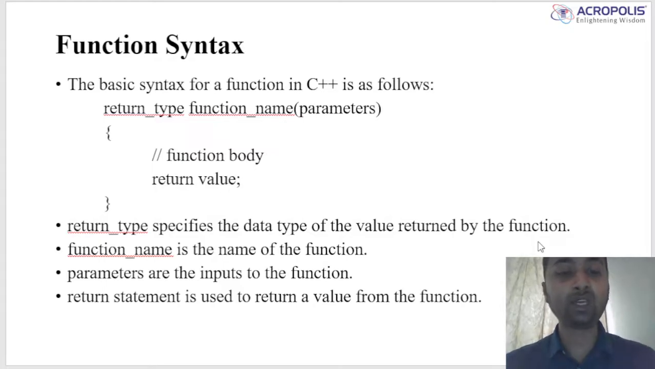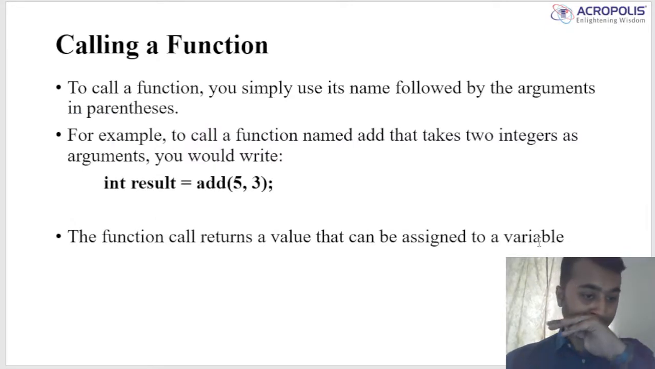The return type specifies the data type of the value returned by the function. Function name is the name of the function. Parameters are the input to the function. The return statement is used to return a value from the function. Then calling a function.